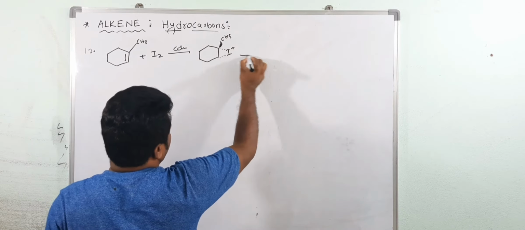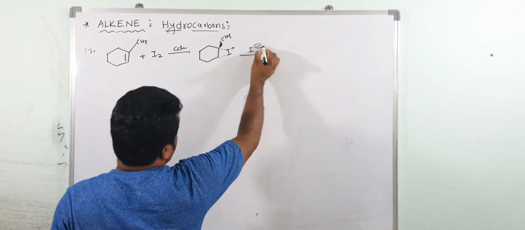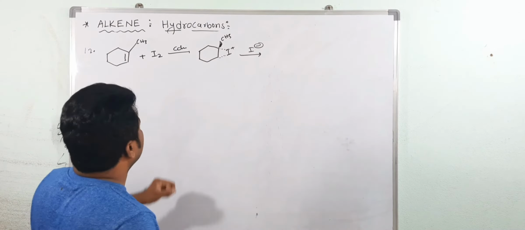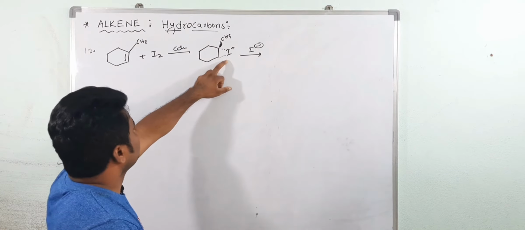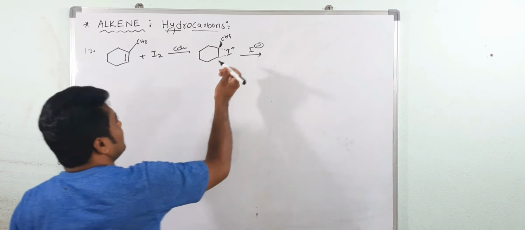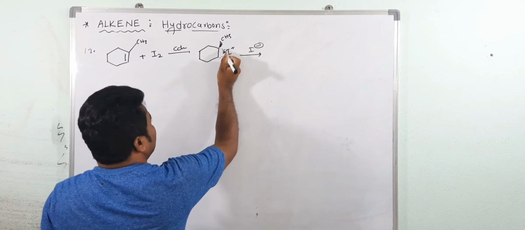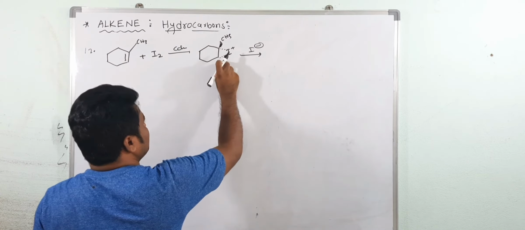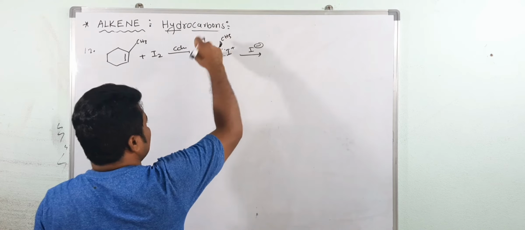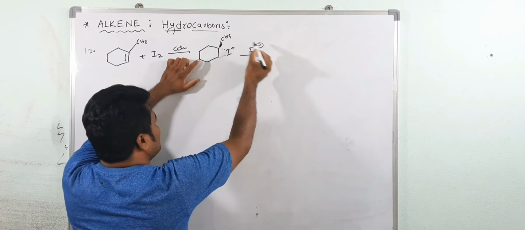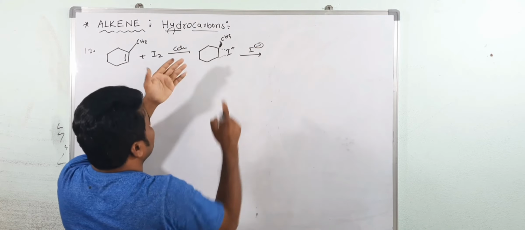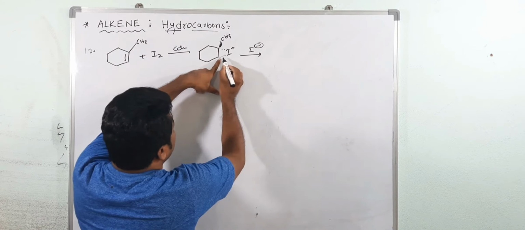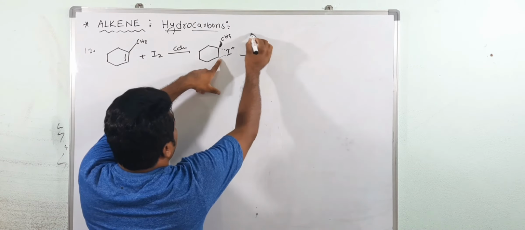Now see, I minus. Are you getting my point? This I minus. Here, iodine is below the plane, and CH3 is above the plane. Now this iodide opens the ring. This iodide opens the ring from above the plane because this ring is below the plane. So it comes from above the plane.